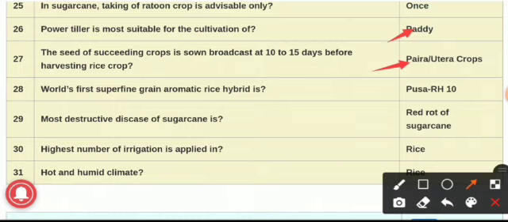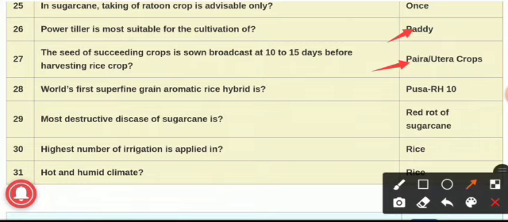Such crops are sown a few days or a week before the harvesting of the standing mature crop, and this is called Paira and Utera cropping. The example is Lathyrus in rice, meaning before the harvesting of rice the Lathyrus is sown in the field. And Paira cropping in succession may also contribute to relay cropping.